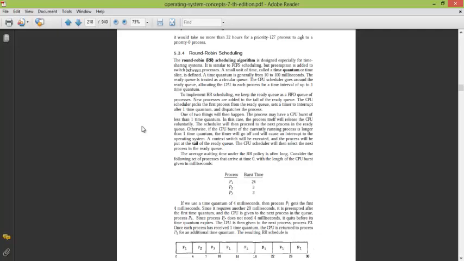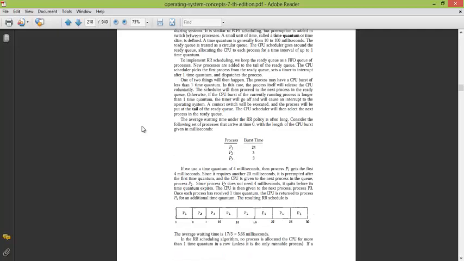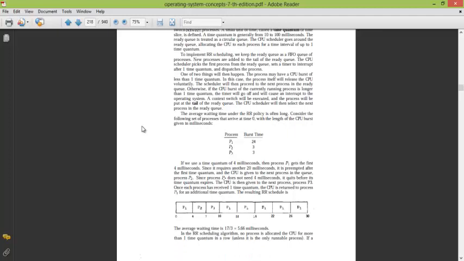Let's say the quantum is of 4 milliseconds, and the burst times are 24, 3, 3. So in the first quantum, 0 to 4, P1 gets executed. Next quantum is for P2. Next quantum is for P3.